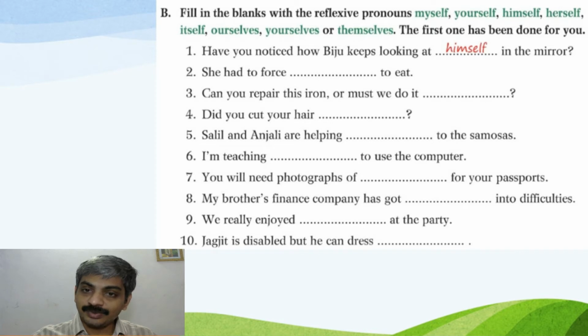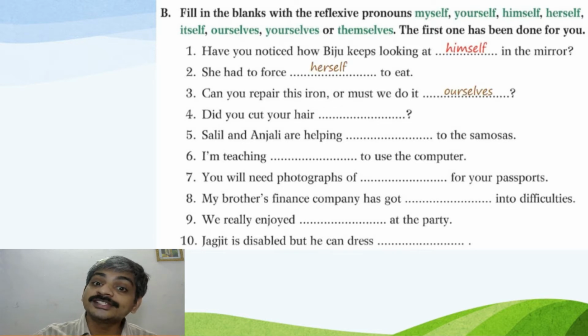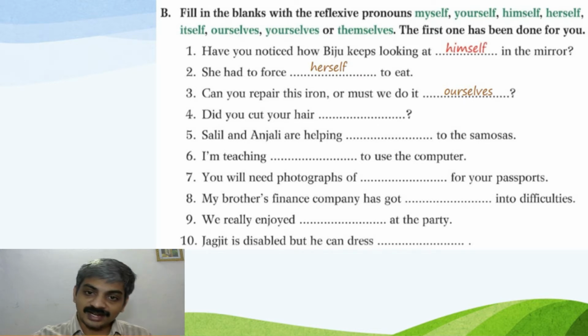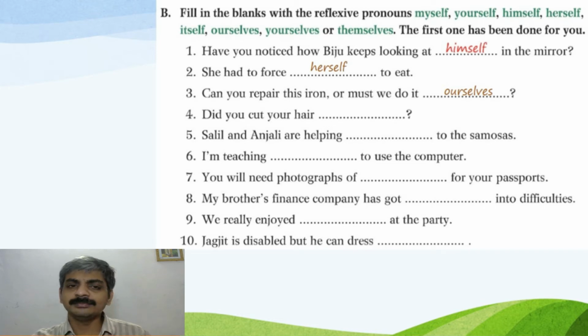Among these 10 questions, the first one is already done in the textbook and I will do 2 and 3 also for you. She had to force herself to eat. 3. Can you repair this iron or must we do it ourselves? The rest of the questions you may try. These are very simple to do.